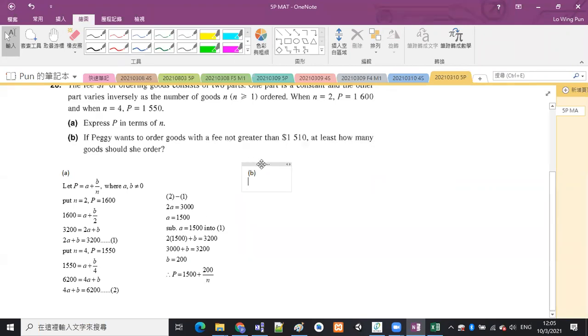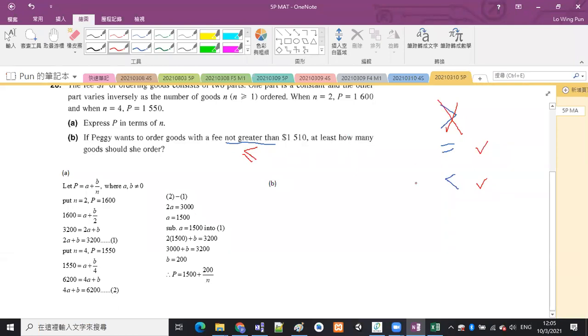Then part B. If Peggy wants to order goods with a fee not greater than $1510, do you recognise the keywords? Not greater than. In this world there are only 3 options: greater than, equal to, and less than. Now it is not greater than, so it can be equal to or less than. So not greater than means less than or equal to, less than or equal to. Can you get this?